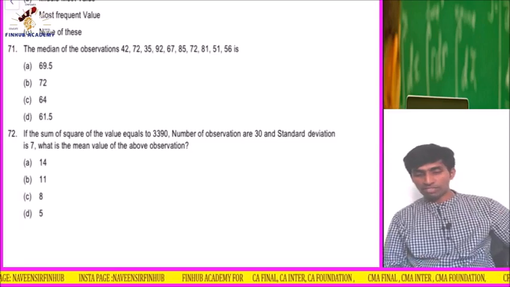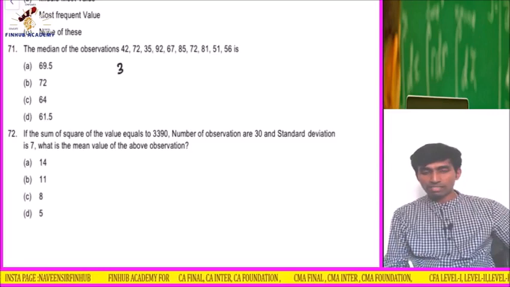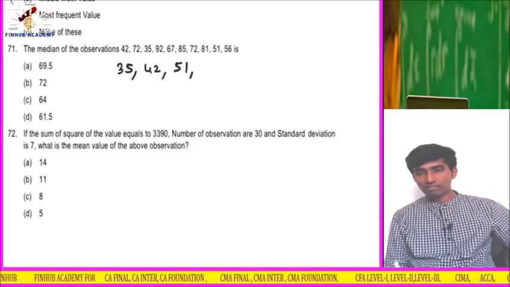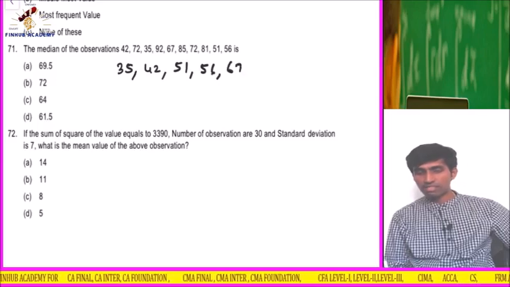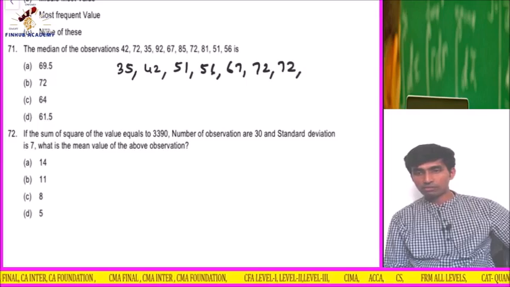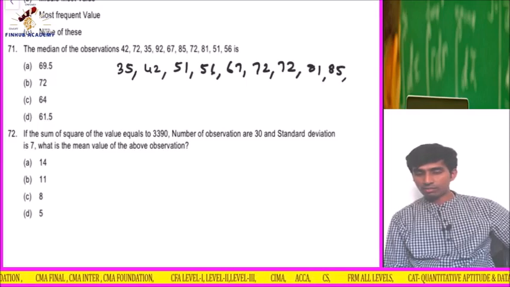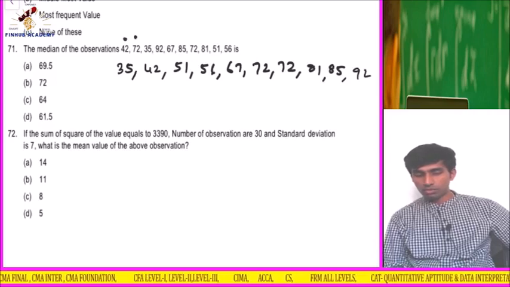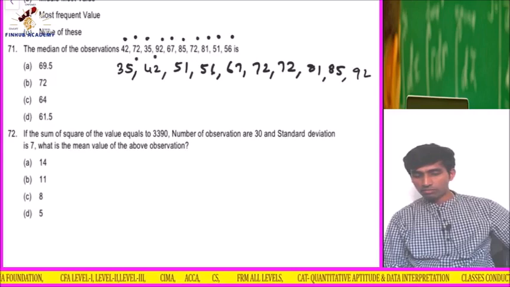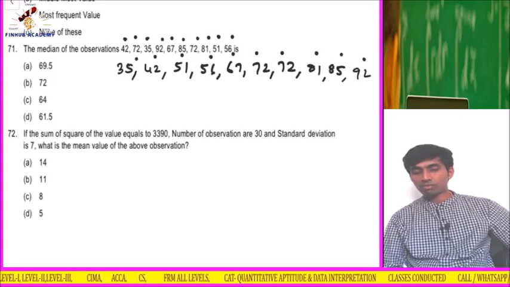The median of the observations 42, 72, 35. So obviously I'll have to arrange this. First number is 35, next is 42, next is 51, I'm arranging this, 56, next is 67, next is 72, again 72, 2 times, next is 81, next is 85, and next is 92. How many numbers? 1, 2, 3, 4, 5, 6, 7, 8, 9, 10. Everything done.